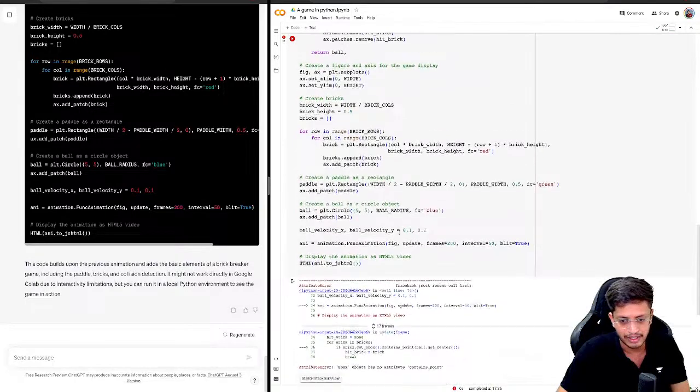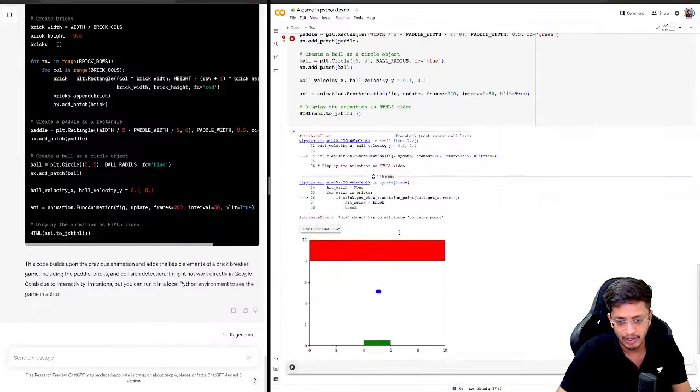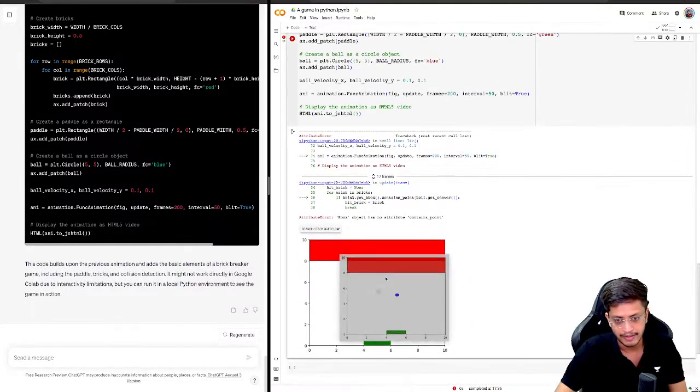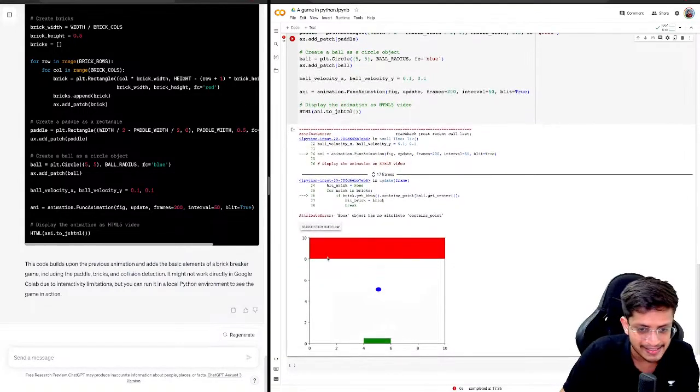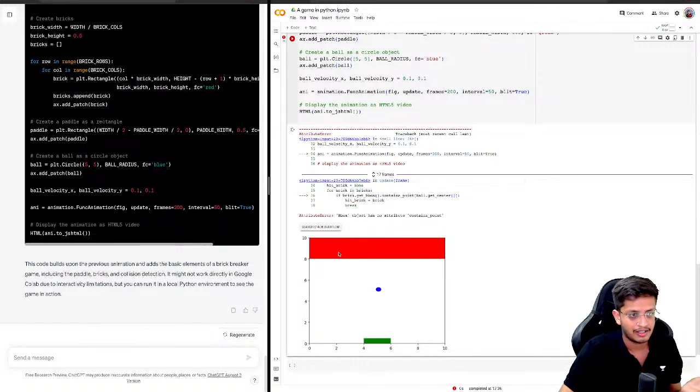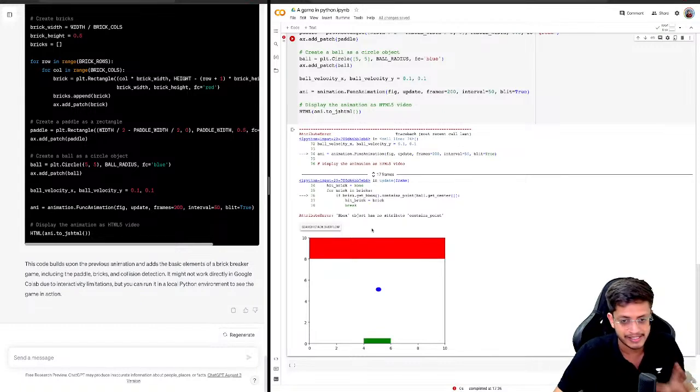Okay, yeah, I knew there would be a lot of issues with the code, right? But yeah, this is how we are getting an essence of what this platform is, what ChatGPT is trying to build here. We are getting some basic UI, right?